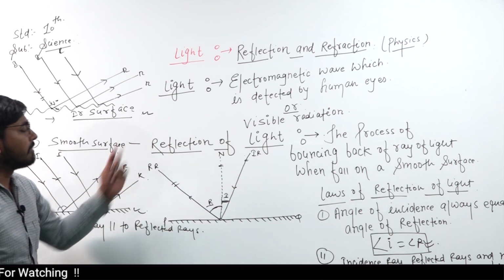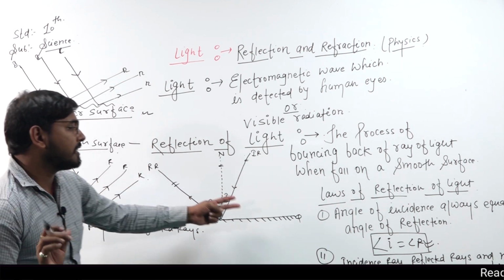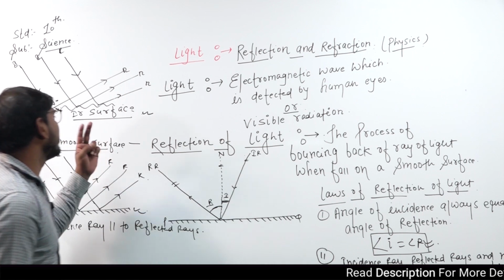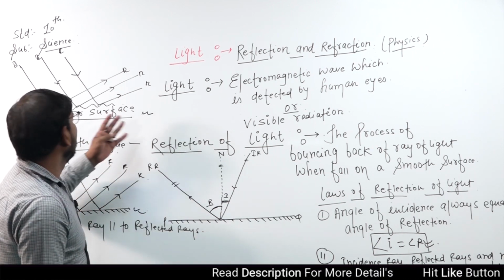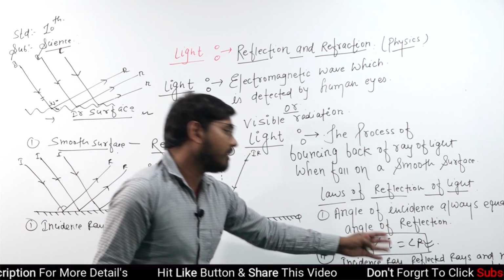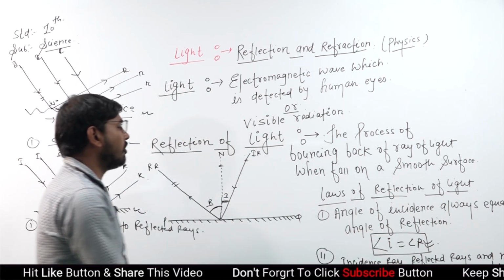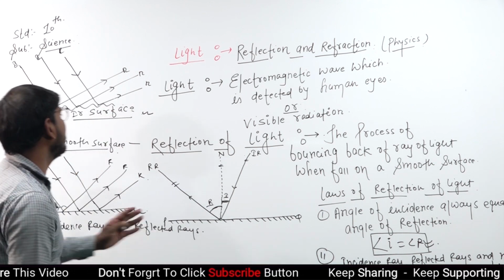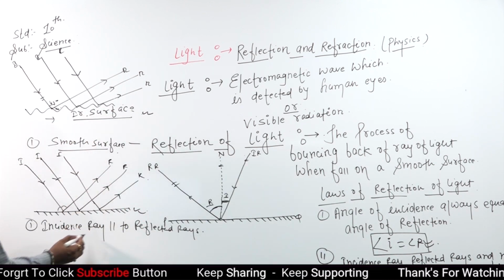Now, reflection of light is a very important topic. From this we take two topics: the law of reflection of light, angle I equals angle R, with the incidence ray, reflected ray and normal all lying on the same plane, and the two surfaces, irregular and regular.